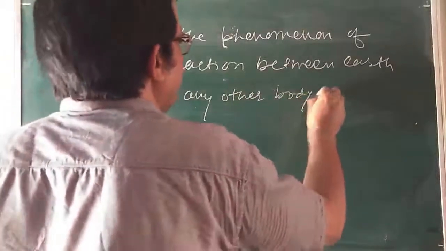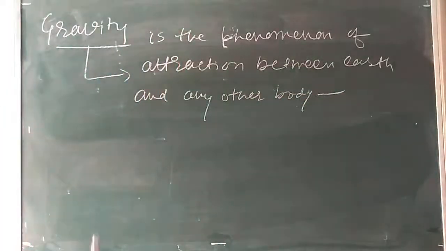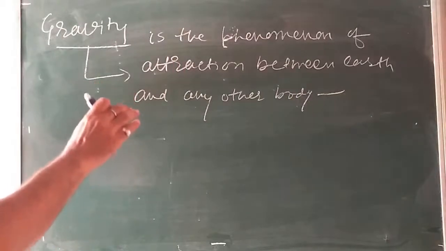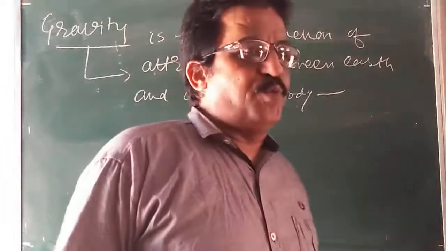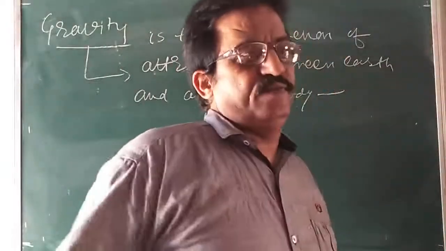It is clear? This is called gravity. The force of attraction exerted by Earth on the body is called force of gravity.